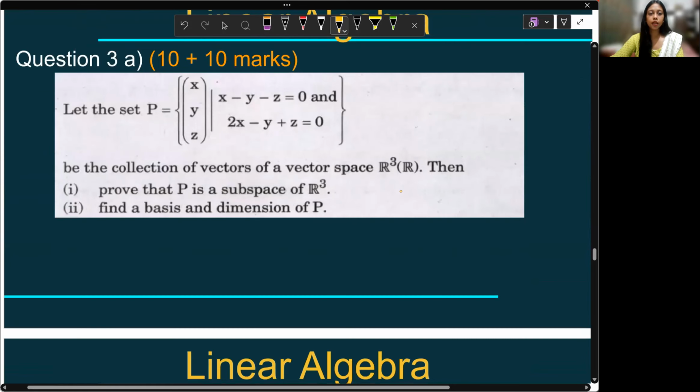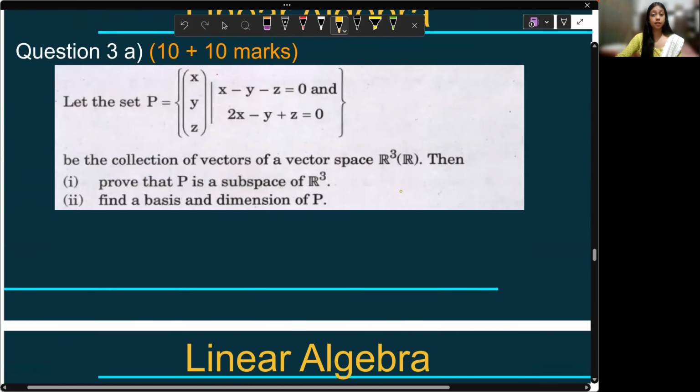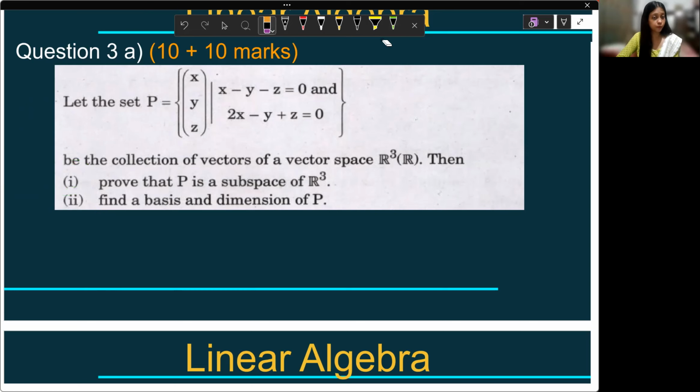Next, the third question had 2 parts, 10 plus 10, so a total 20 marks question. Prove that P is a subspace of R3 and find the basis and dimension for P.